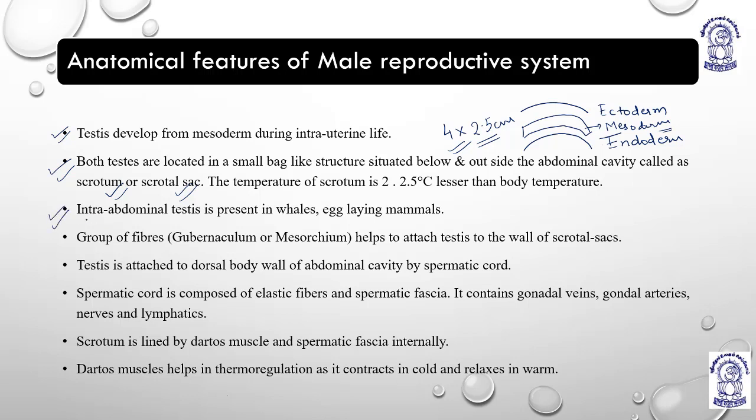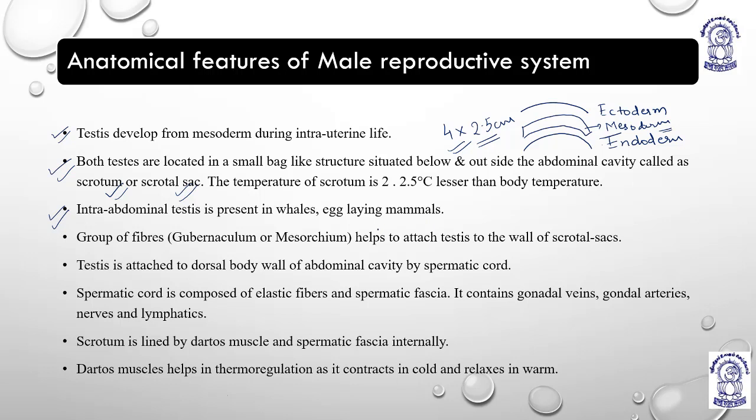The third point is that intra-abdominal testis is an exception. Please note it down, it is an exception. Human males, and almost all mammals, have extra-abdominal testis.